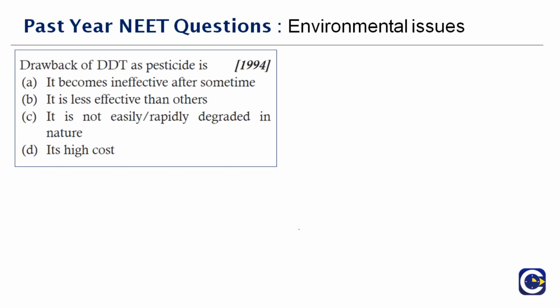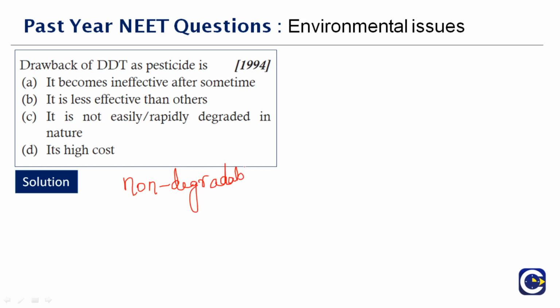Drawback of DDT as a pesticide is dash. This question was asked in the year 1994. Let's analyze the statements here. It becomes ineffective after some time. Wrong. It is less effective than others. Wrong. It is not easily or rapidly degraded in nature. That is the main disadvantage. As we already saw, it is a non-degradable substance.